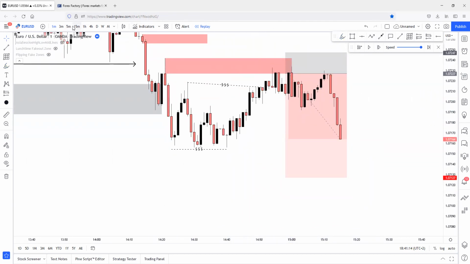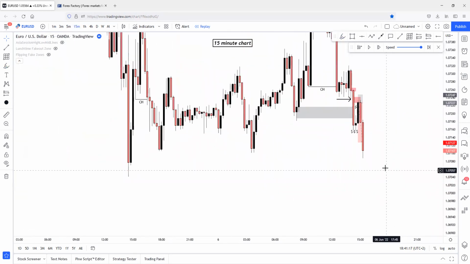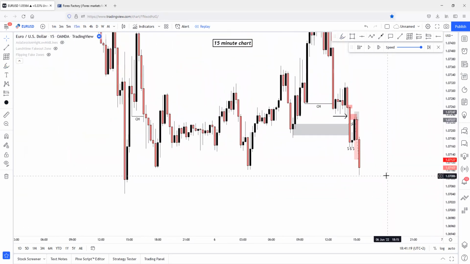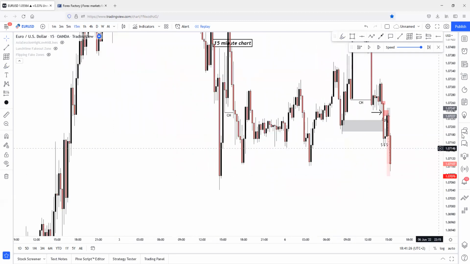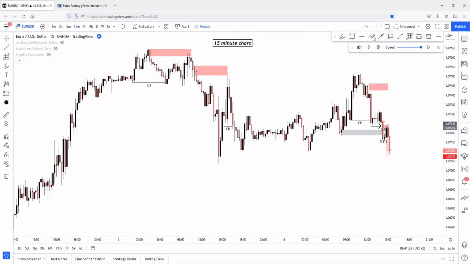Let's just see if we can find a good higher time frame target for this trade. Higher time frame target could be this one, maybe, or even below. This seems like liquidity to me, built up for deeper price regions. So this is pure liquidity, as you can see. First touch, second touch, third touch, and after the third touch, price just started to sweep the liquidity. So I would 100% target this low point right here, because it's part of the liquidity.